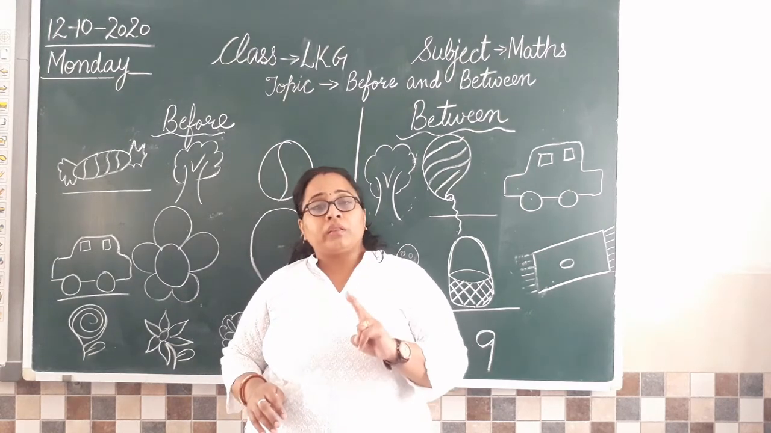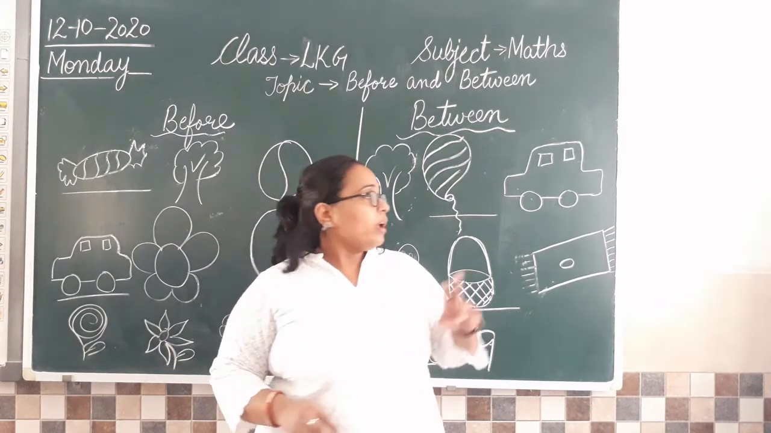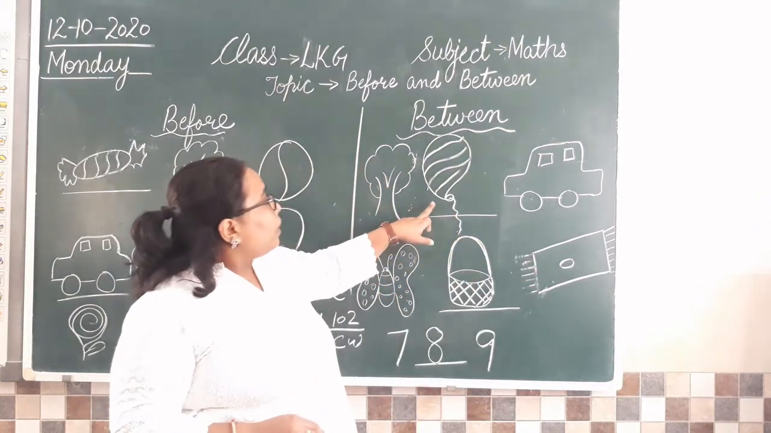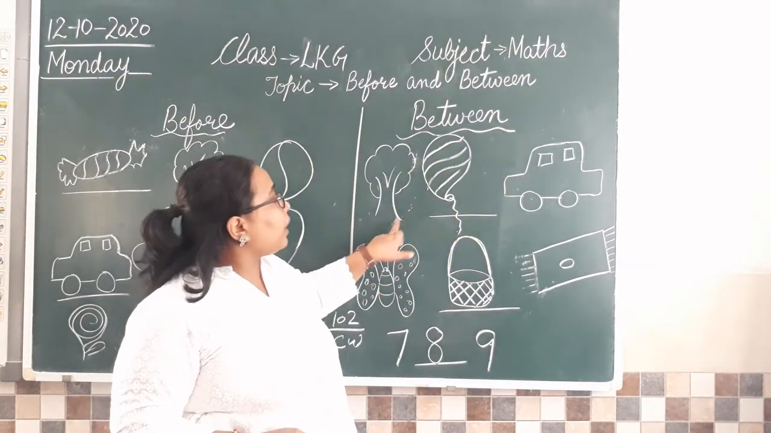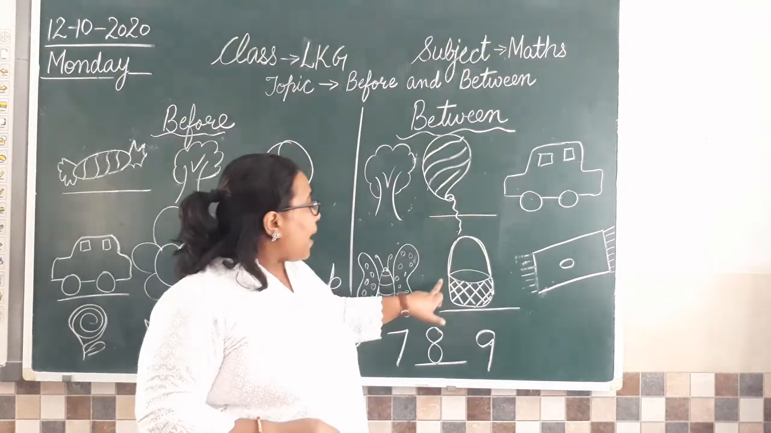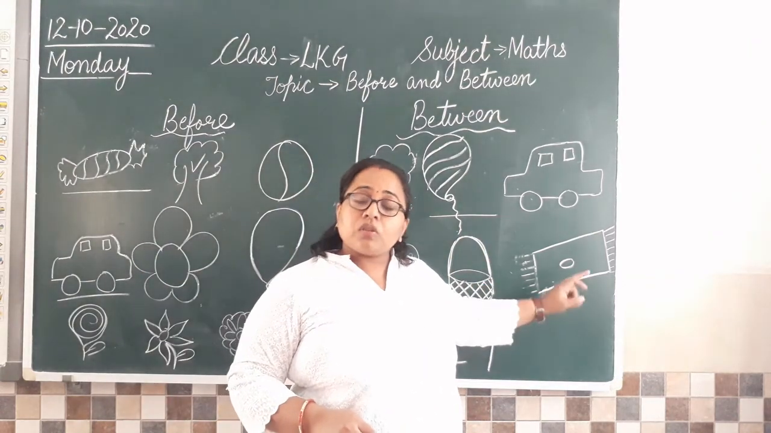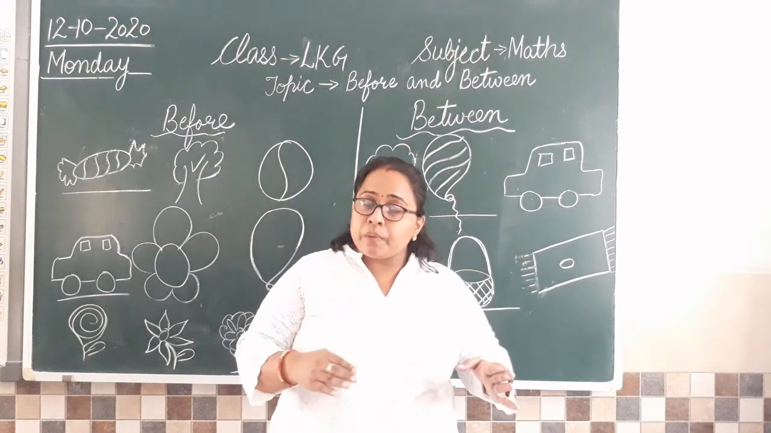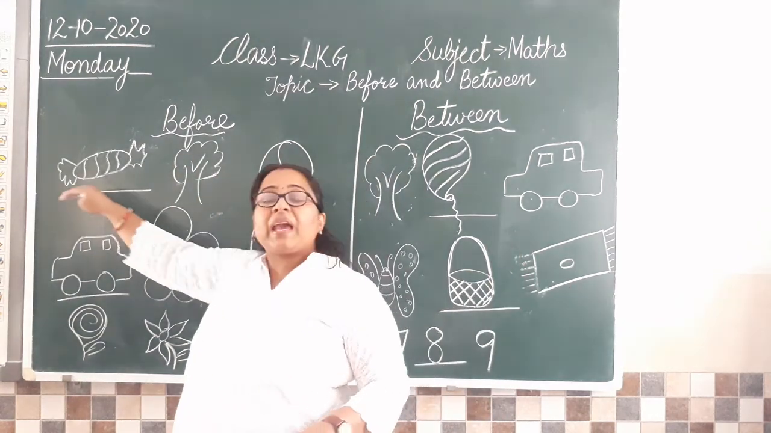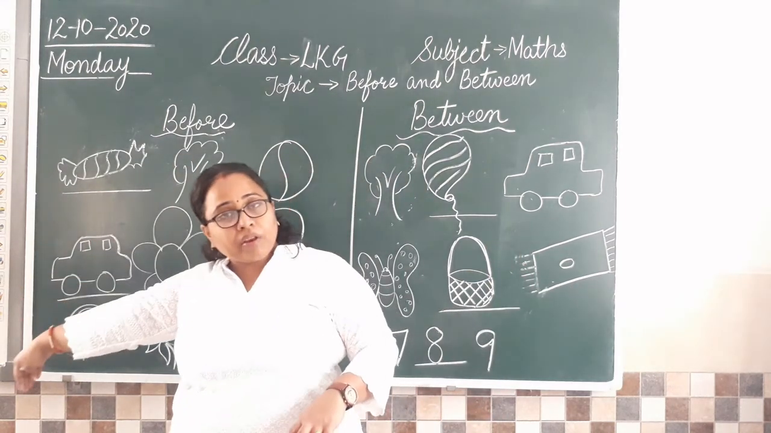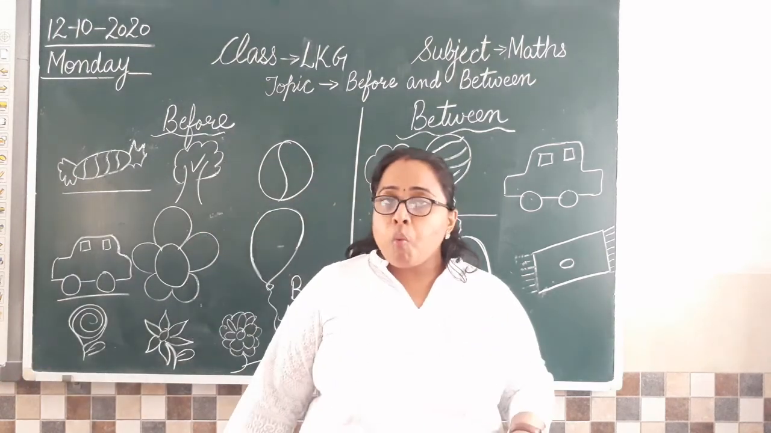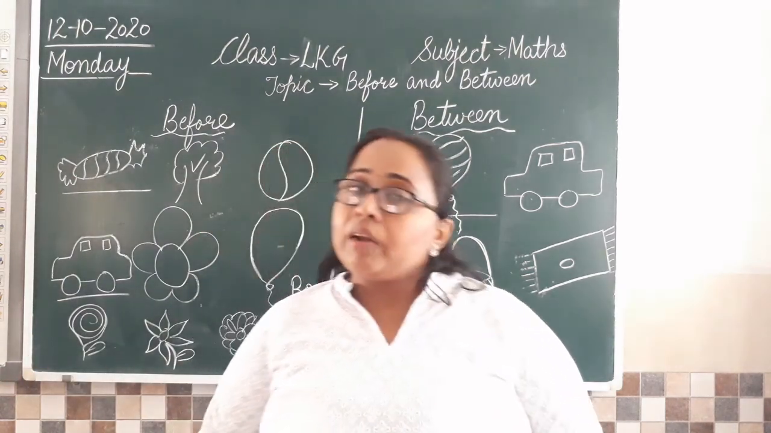is called between. That position is called between. As we have just done, balloon between tree and car, basket between butterfly and man. So this is between, बीच में, and before is पहले वाला. Clear everyone? So now finish your work and after that get ready for your